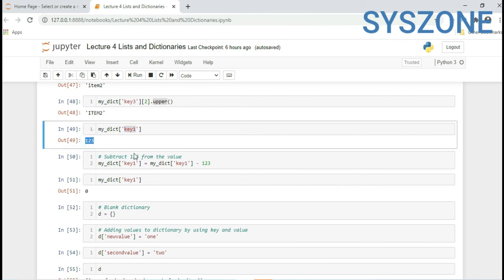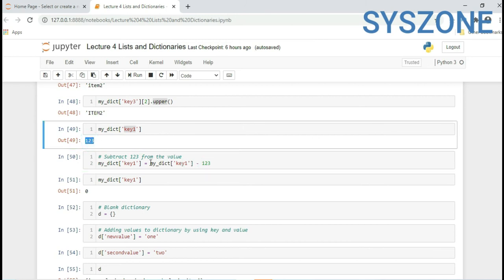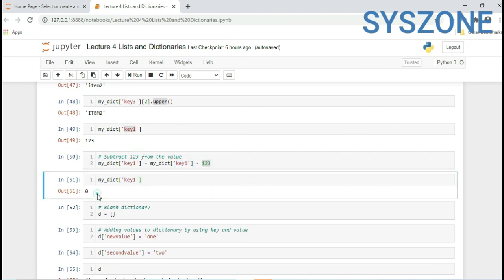You can also perform subtraction. This is our expected value, so simply you can hold this value in the same key. So my_dict key 1 minus 123, when you execute, you will get a result of 0.